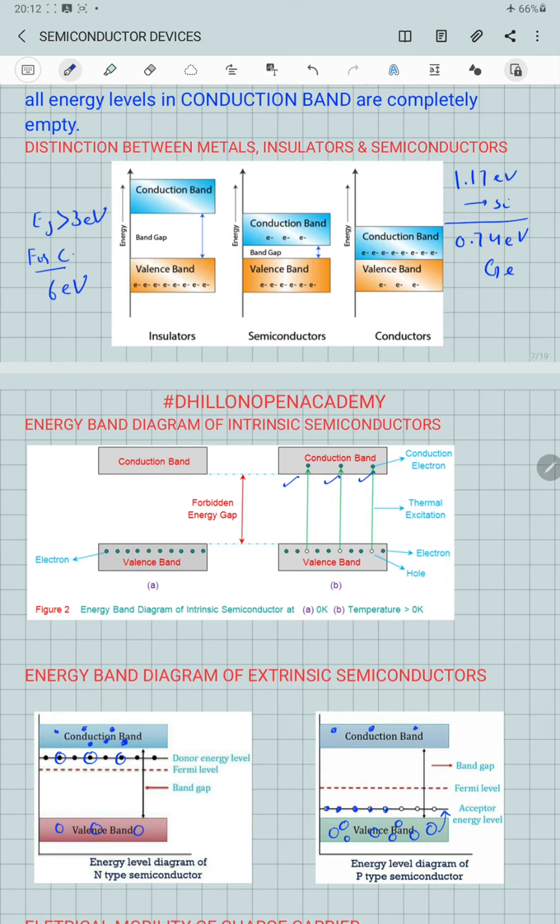So in this case, the number of holes in the valence band is more as compared to the number of free electrons in the conduction band. So here holes act as the majority charge carriers. They are responsible for the current conduction, whereas in the n-type semiconductor, electrons in the conduction band are the majority charge carriers and are responsible for the current conduction in the crystal structure.